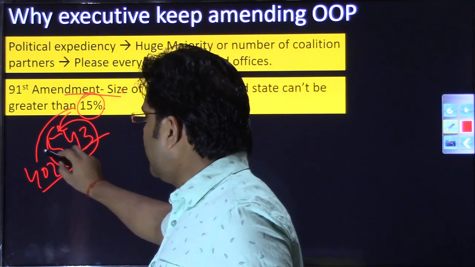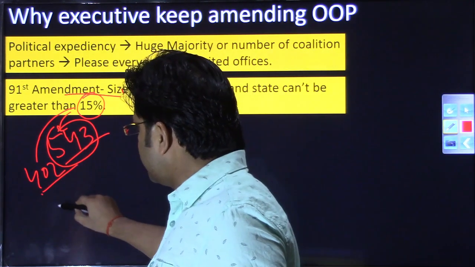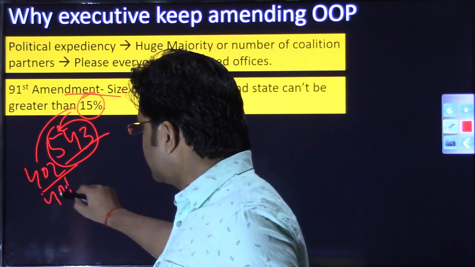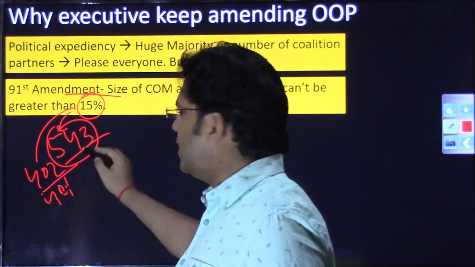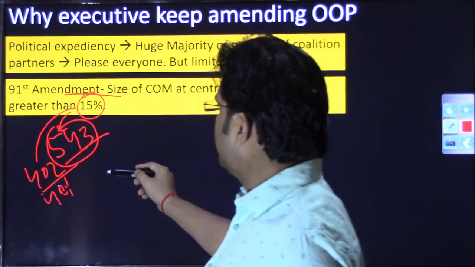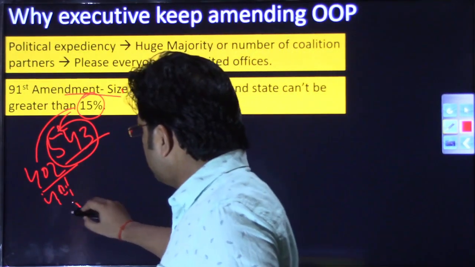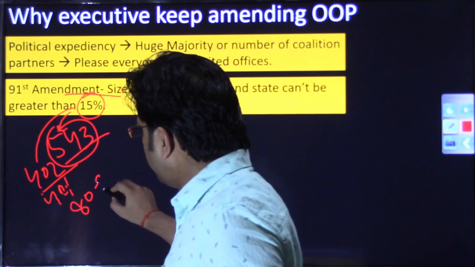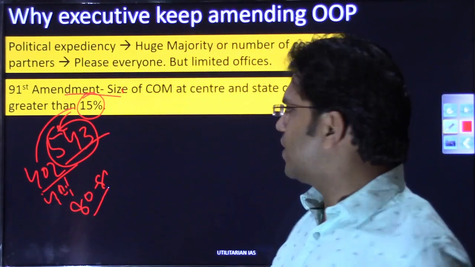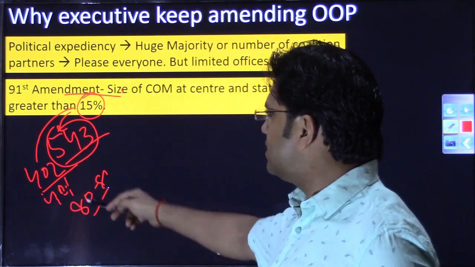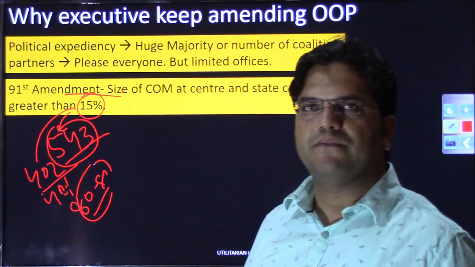If you ignore 1 seat for the Anglo-Indian, that translates into 401 seats. So 15% of 401. At the central level, 15% of 543 would translate into somewhere around 80 to 81, if my maths is not wrong. So at central level, the size of the Council of Ministers can't exceed this number. That is because of the 91st Amendment.